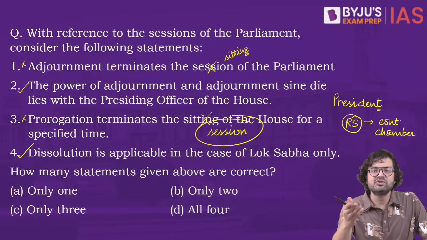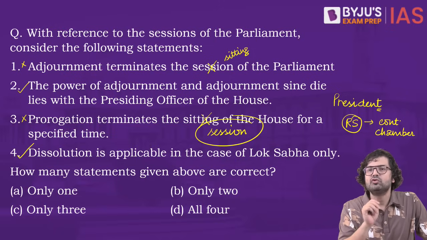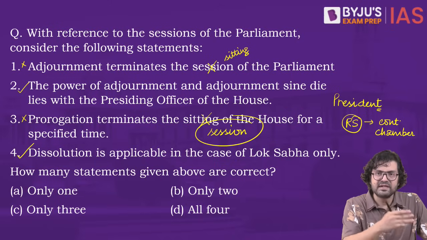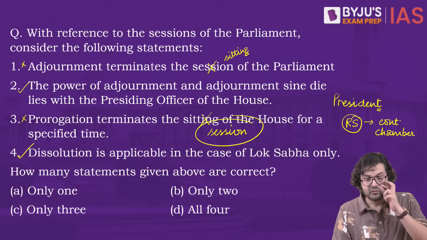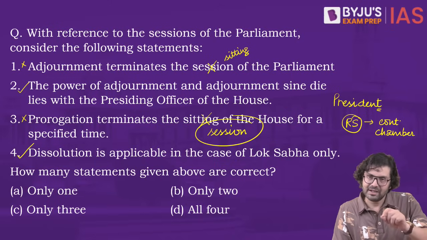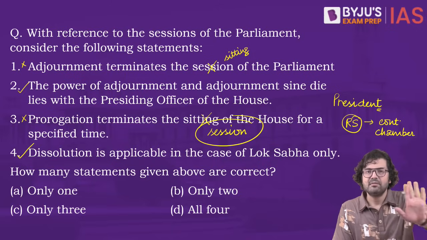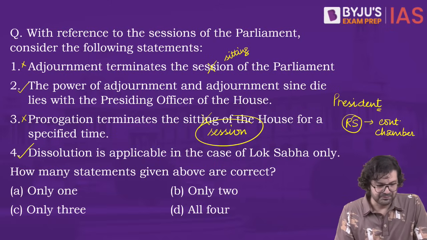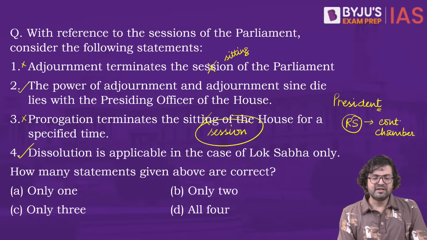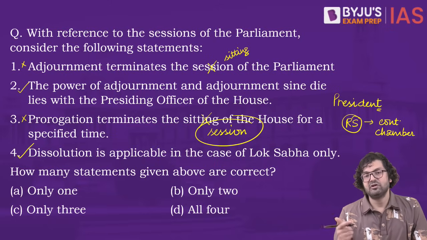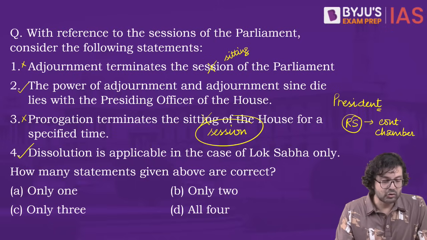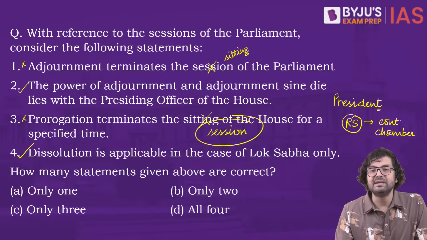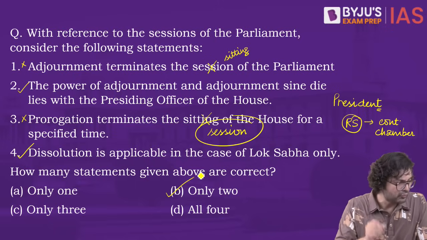Few members keep on changing every how many years? 2 years. 1/3 members keep on retiring every 2 years. So it will never happen that at any point of time the entire membership of the House is gone. Few members, right? So it's called a continuing chamber. So 4 is correct. How many statements are correct? Of course, we know 1 and 3 are wrong, 2 and 4 are right. Right answer is B, only 2.